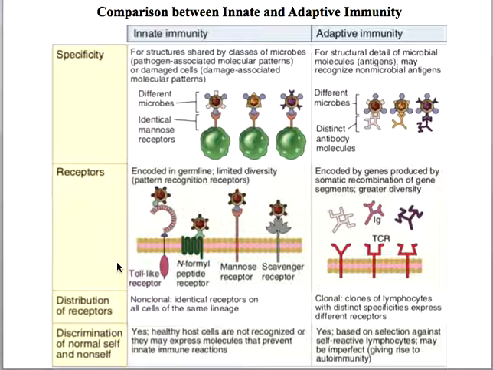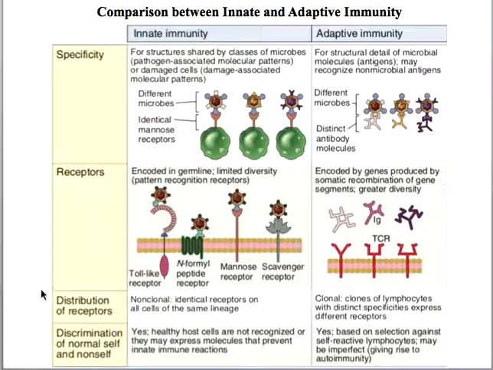However, in the case of the adaptive immune system, the receptors are immunoglobulins or T cell receptors, B cell receptors, etc. So the difference between the receptors of the innate and the adaptive immunity is that in the case of adaptive immunity, the receptors undergo a change called somatic recombination of the gene segments which are encoded in the germline. By this process, the genes are recombined in the somatic cells, and that is a kind of maturation that is required for efficient expression of these receptors and functioning of the adaptive immune system.